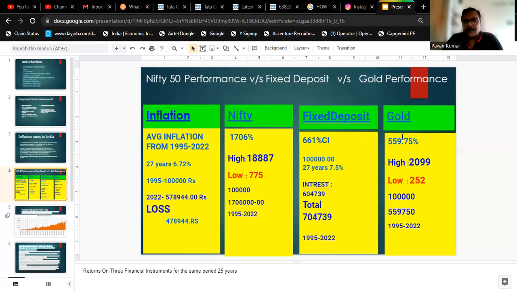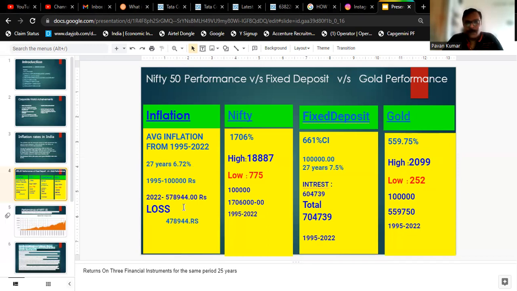Now I'll shift to gold. Gold has seen 2,099 dollars per ounce. Sorry, I have put it in ounce. And the low it has seen is $252 per ounce. Let's not get into the conversion, which is not important for this topic. It is a simple thing. In the year 1995, if I put 1 lakh rupees, it is currently 5 lakh 59,750 rupees, right?